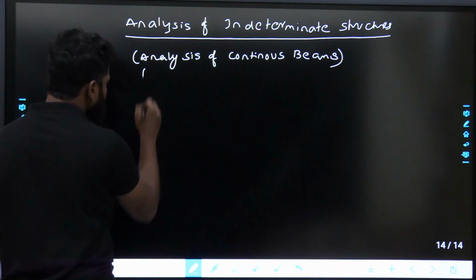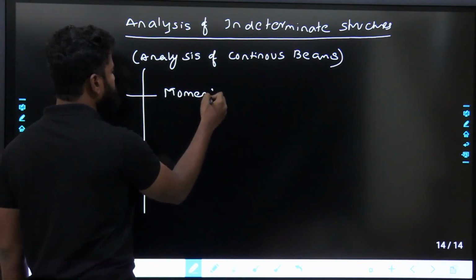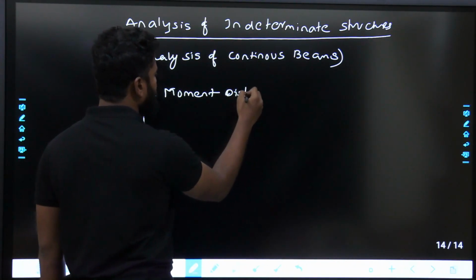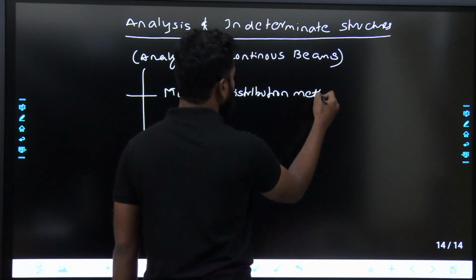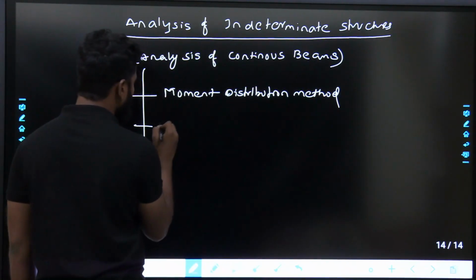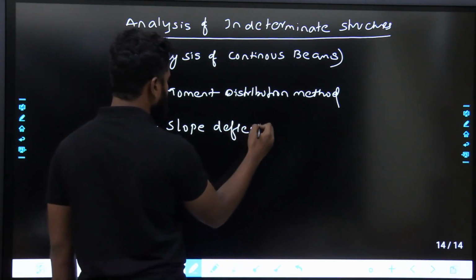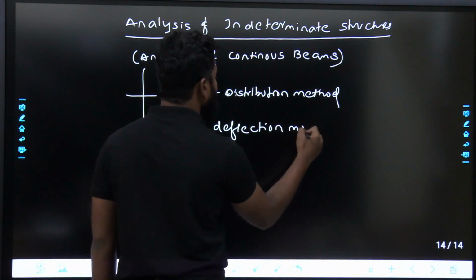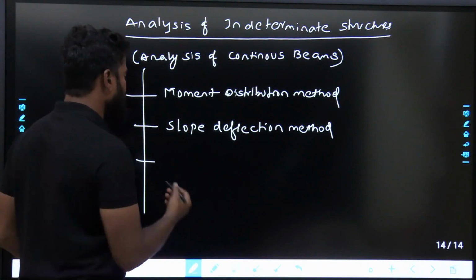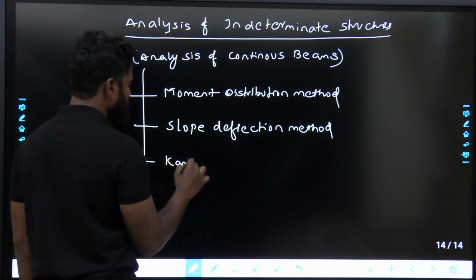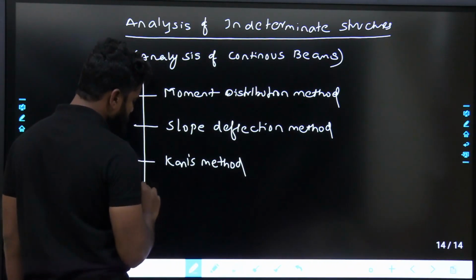analysis of continuous beams is done by different methods. Moment distribution method, slope deflection method. Next one is Kani's method. Clapeyron's theorem of three moments.